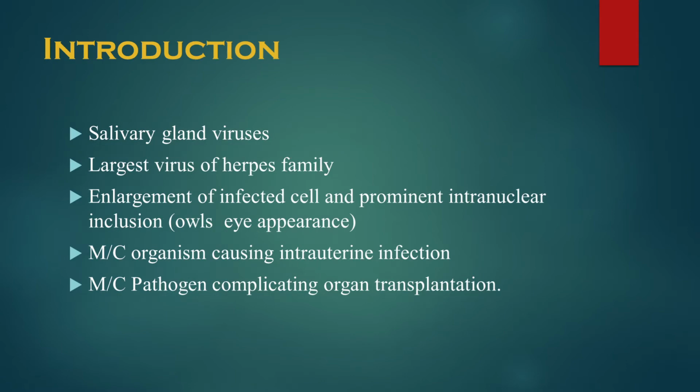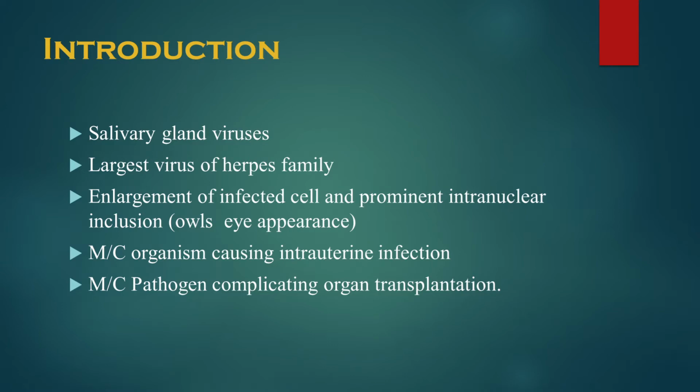An introduction to cytomegalovirus. Its official name is HHV type 5 and it belongs to the beta herpesviridae subfamily. This virus is formerly known as salivary gland virus, and cytomegalovirus is the largest virus of the herpes family.